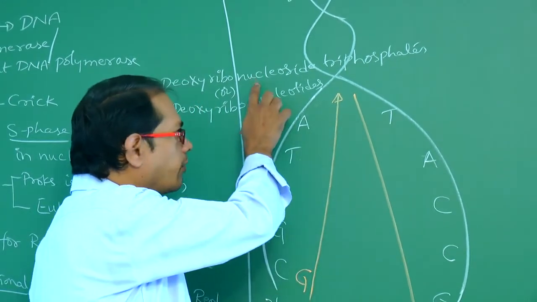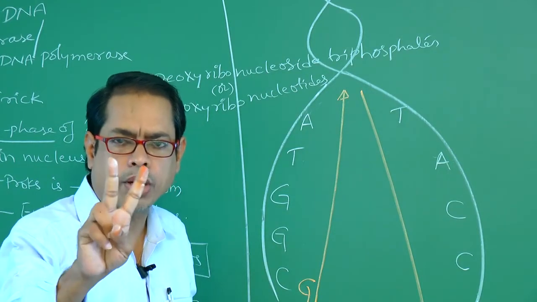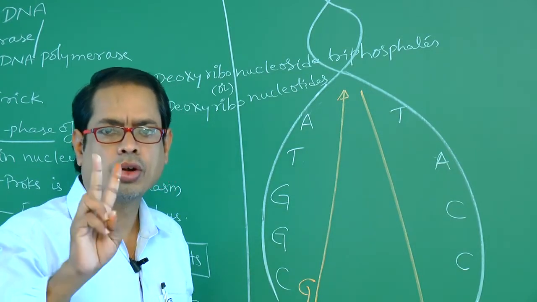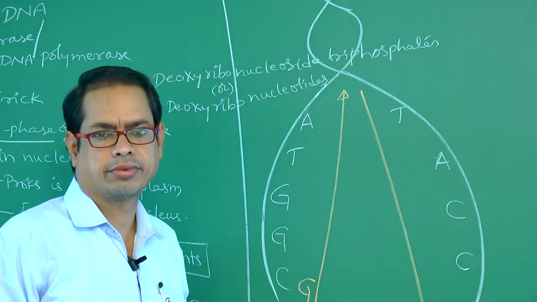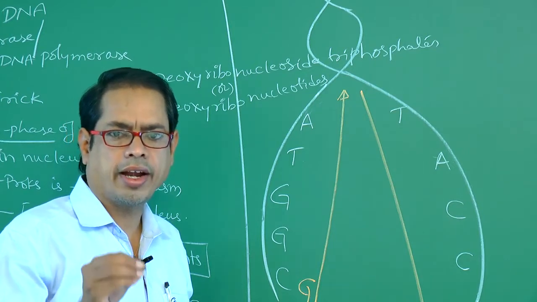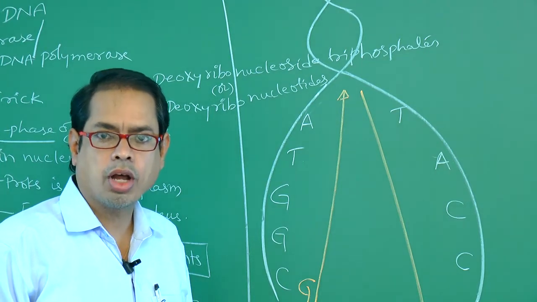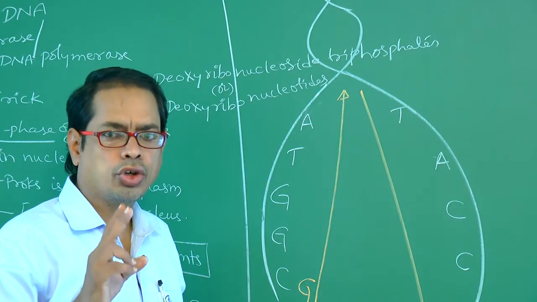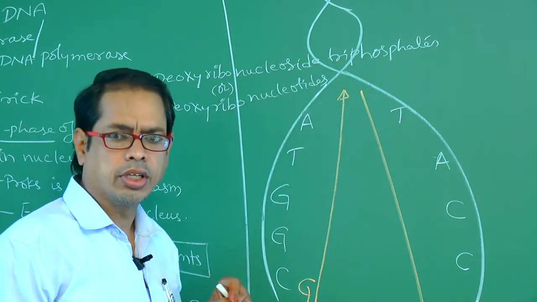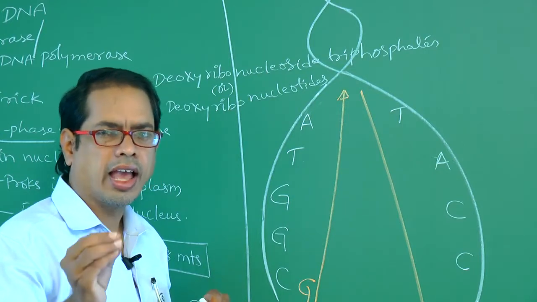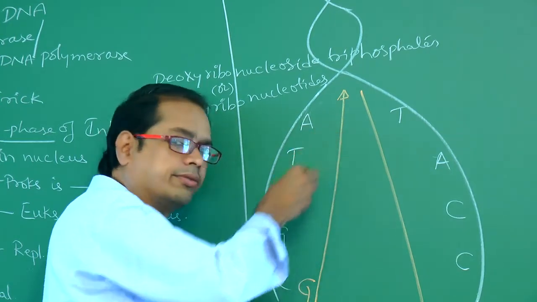So what is the role of deoxynucleoside triphosphates? They serve a dual purpose. Dual means two functions. One is acting as a substrate. Second, they provide energy for polymerization. One by one they are added.